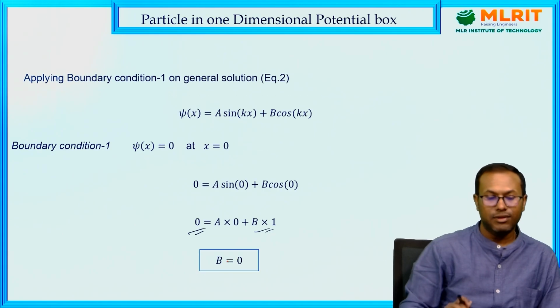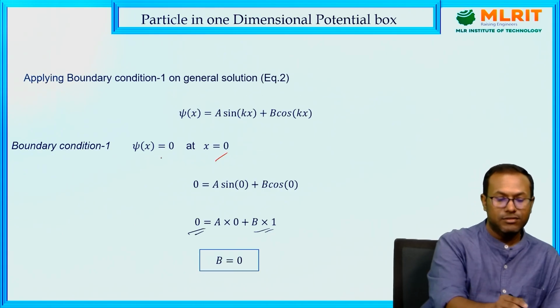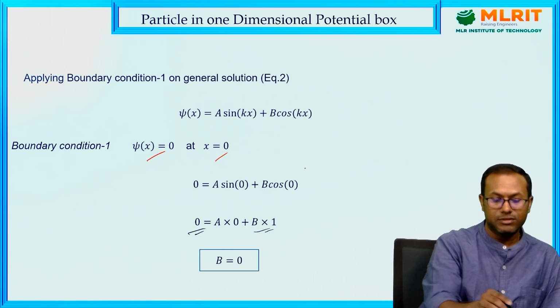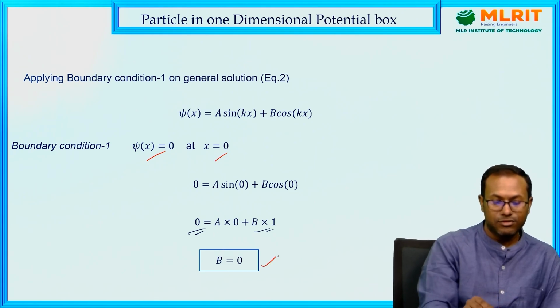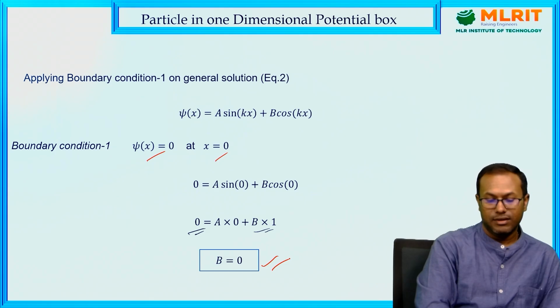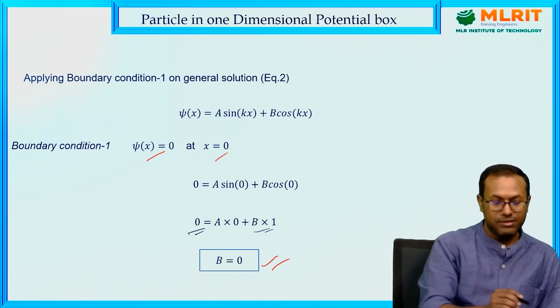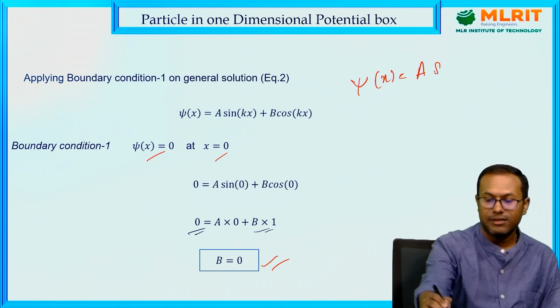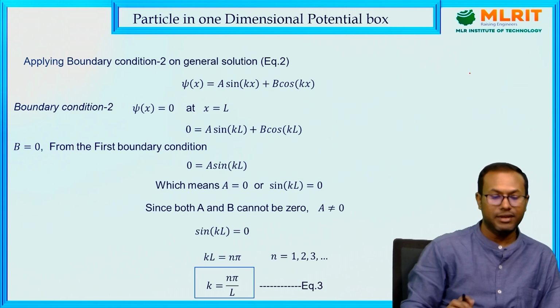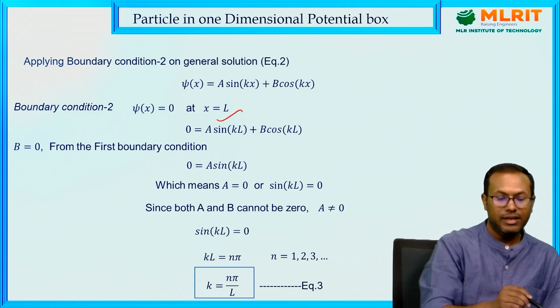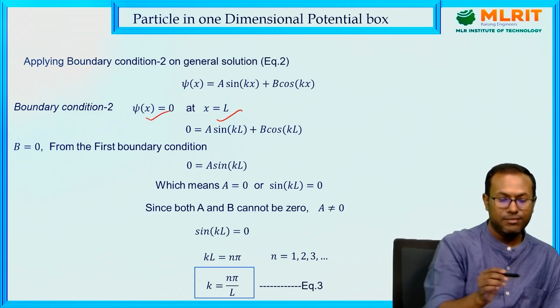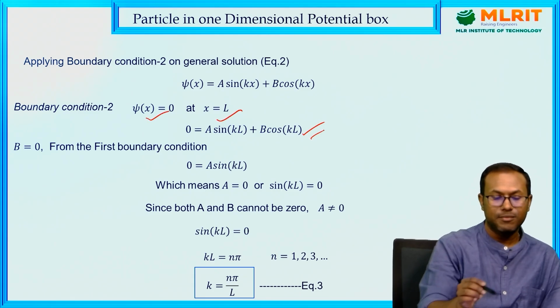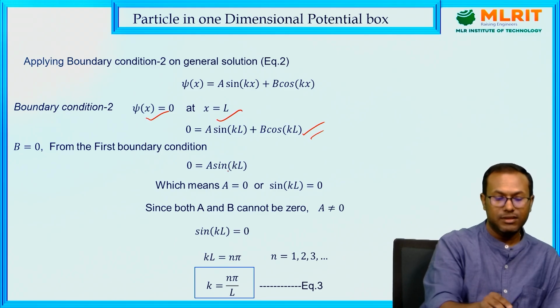First boundary condition we will apply. At x equals 0, wave function goes to 0 when you substitute all those things. So this gives that B equals 0. This means the wave function becomes psi of x equals A sin kx. Now we apply the second boundary condition, x equals L. At x equals L, wave function goes to 0. We substitute those things, then it comes to this form.